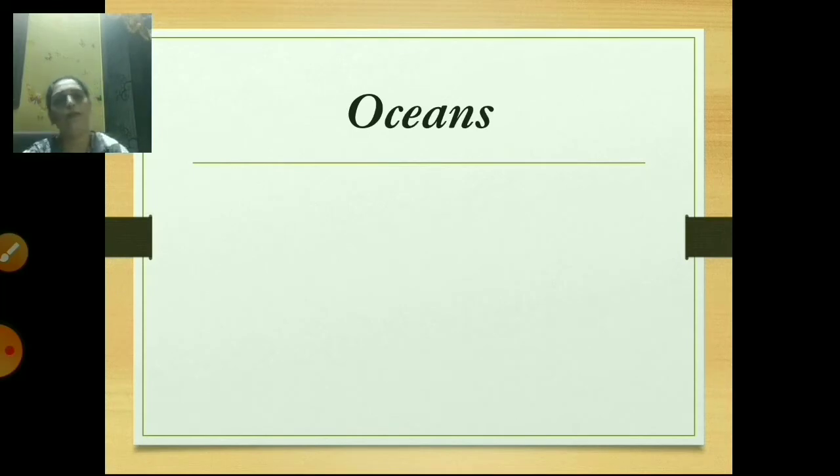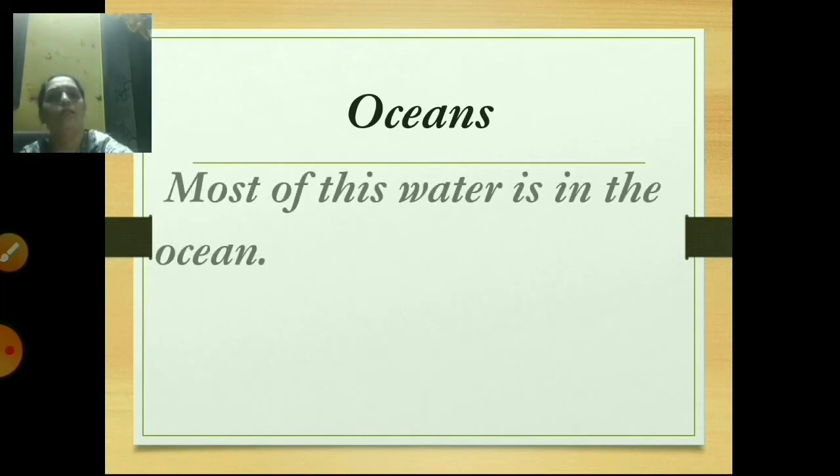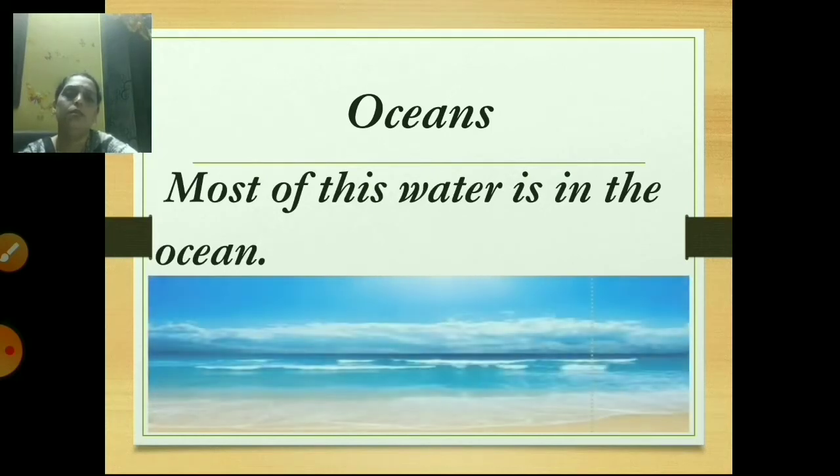Students, our next point is oceans. Most of this water is in the ocean. So you can see here the picture of the ocean. Students, most of this means 2/3 of water is in the ocean, and ocean water is salty. Salty means namkeen.